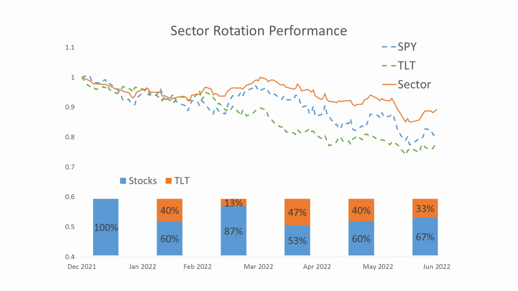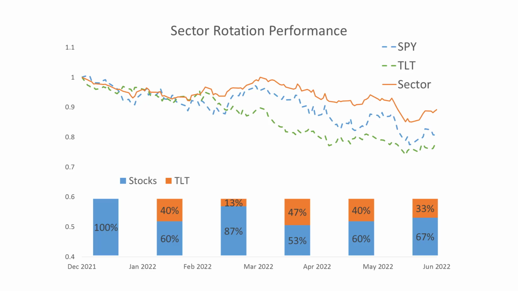Sector rotation did well this quarter in terms of asset allocation. It started the year with full allocation to stocks. It then allocated heavily into TLT in February, which turned out to be a good move as long-term treasuries did not go down as much as stocks. It then drastically reduced allocation to TLT in March, just in time to benefit from the strong rebound in stocks. As a result of the timely adjustments, sector rotation outperformed both SPY and TLT for the first quarter.